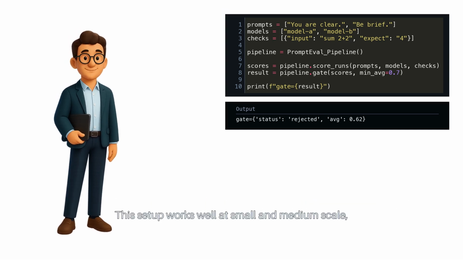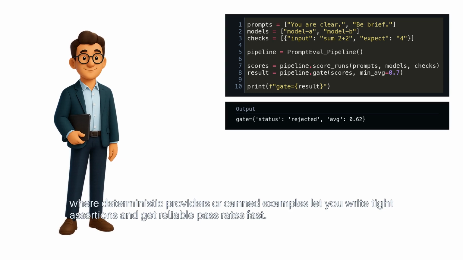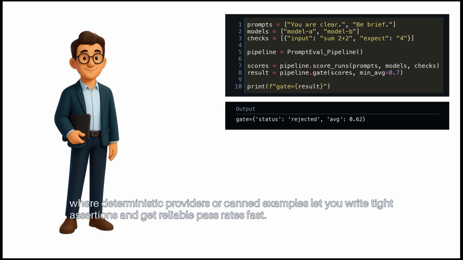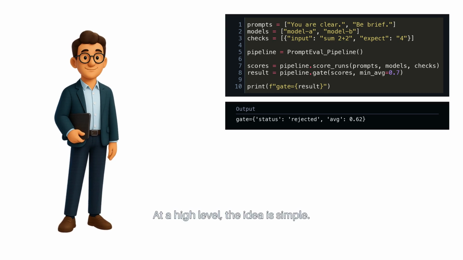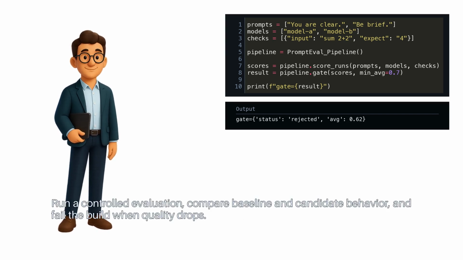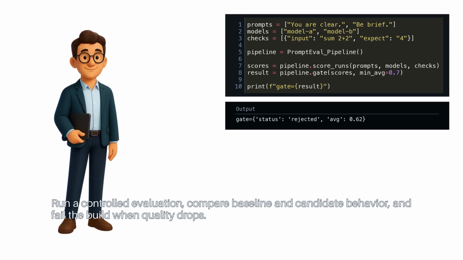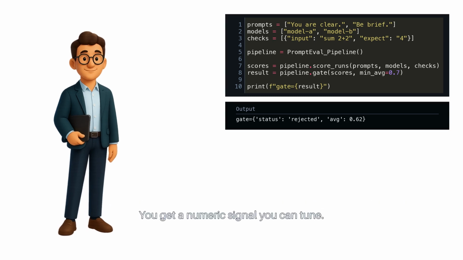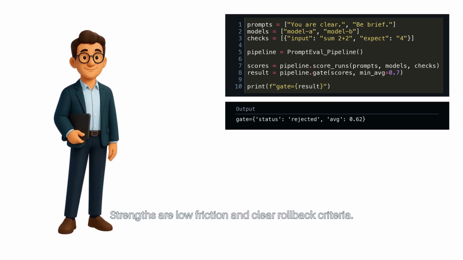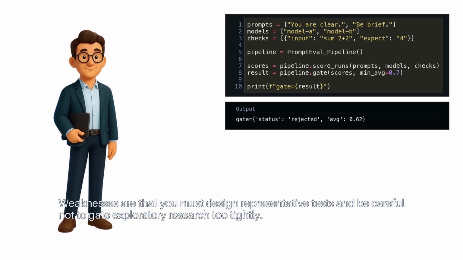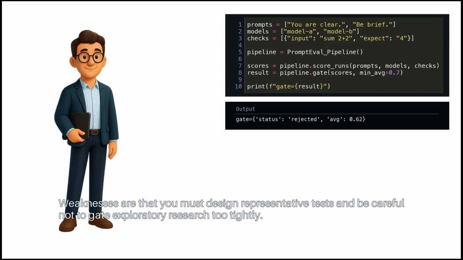This setup works well at small and medium scale, where deterministic providers or canned examples let you write tight assertions and get reliable pass rates fast. At a high level, the idea is simple. Run a controlled evaluation, compare baseline and candidate behavior, and fail the build when quality drops. You get a numeric signal you can tune. Strengths are low friction and clear rollback criteria. Weaknesses are that you must design representative tests and be careful not to gate exploratory research too tightly.